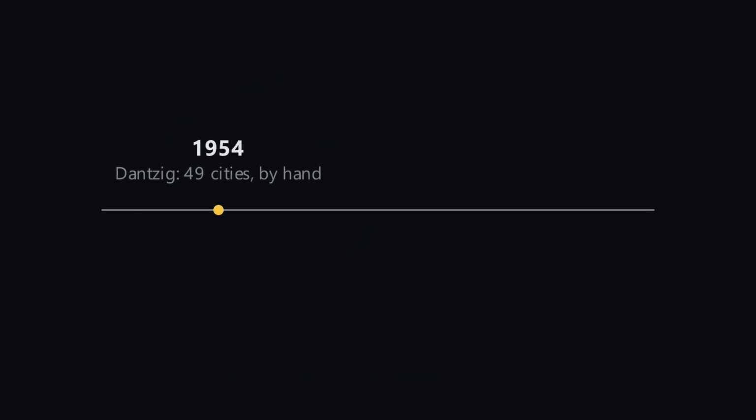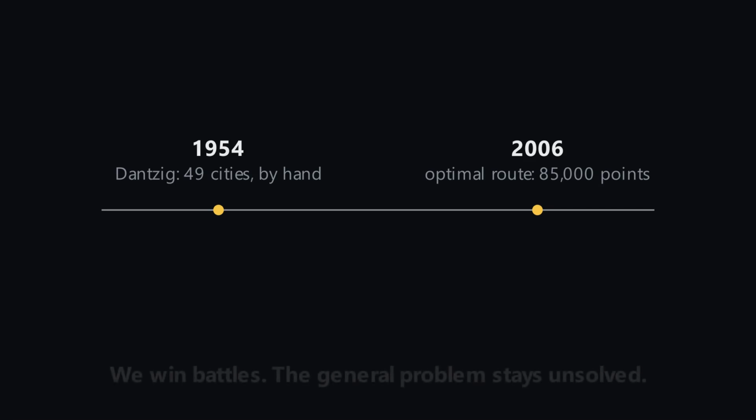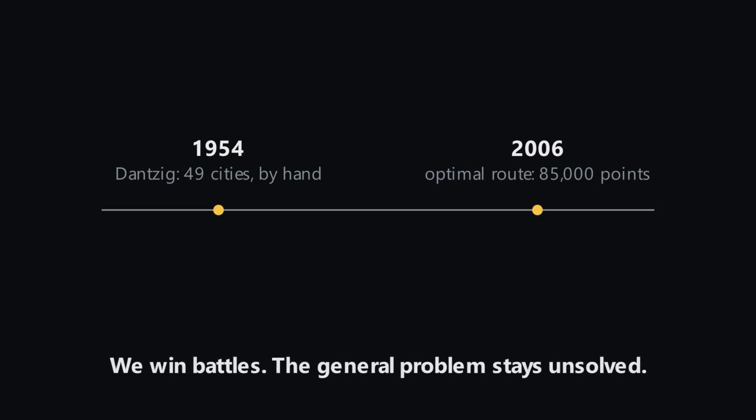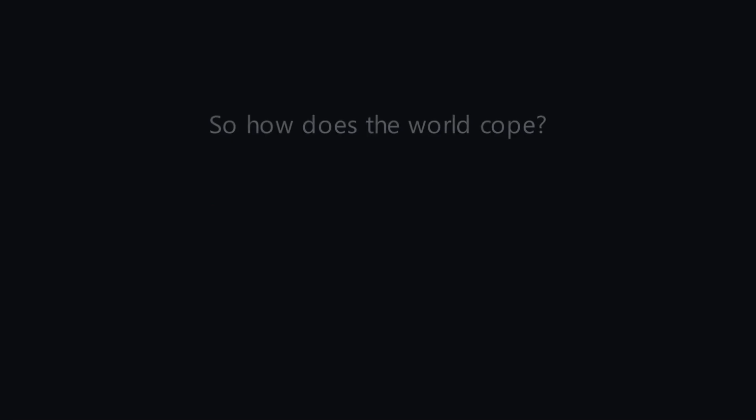This isn't a new puzzle. In 1954, Dantzig and his colleagues solved a route through 49 cities by hand. By 2006, researchers found the optimal route through 85,000 points. We win battles. But the war, the general problem, stays unsolved. So how does the world cope?